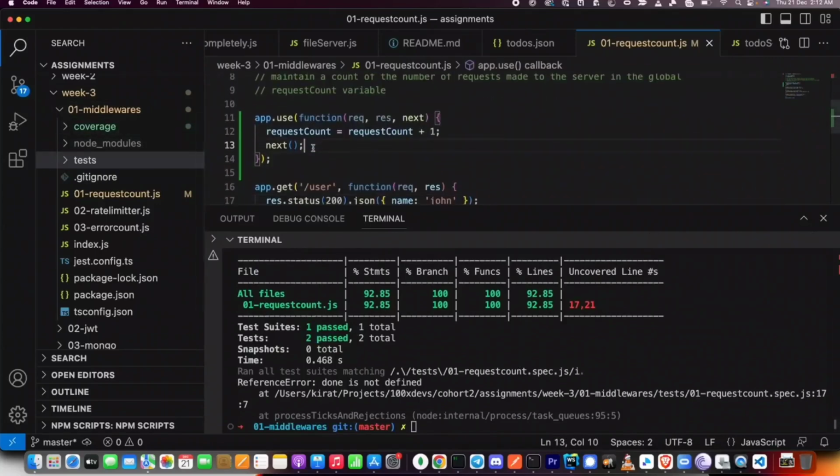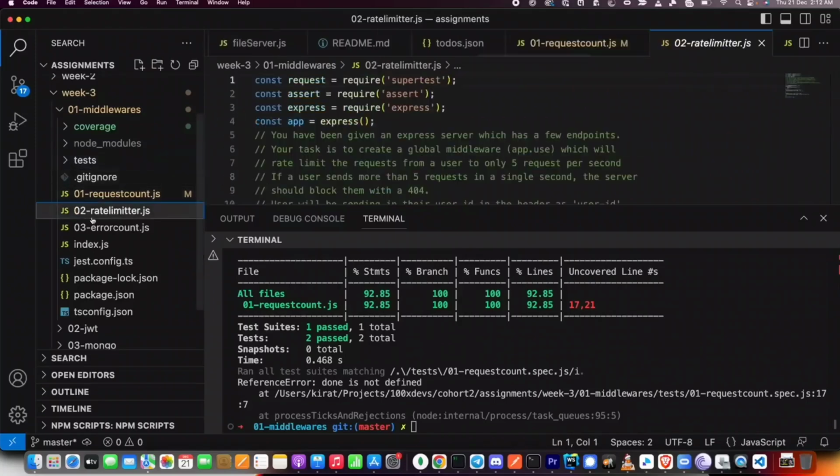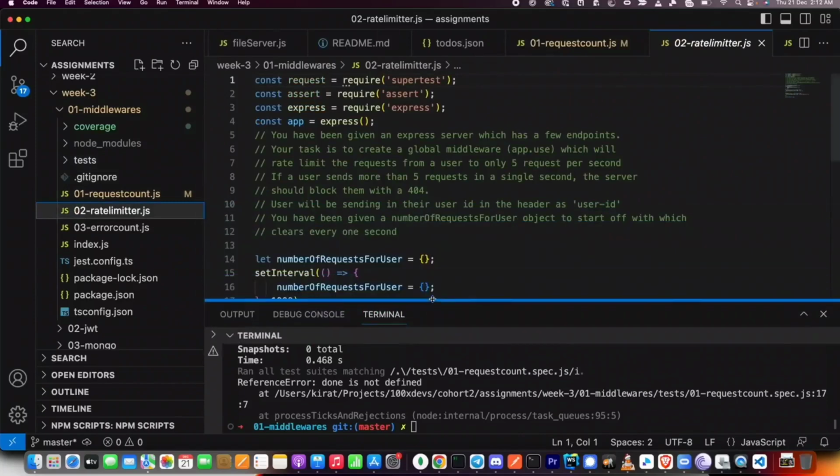Again, feel free to take a screenshot, look at the code. These are the lines of code that I added. 02-rate-limiter.js. This sounds interesting. It says rate limiter in the name. What is a rate limiter? Can you guess? It's basically if someone is trying to bombard your servers, which can totally happen, right? Someone might hit your servers very often, create a for loop to send requests to you. You want to prevent those requests. You want to throttle them. You want to tell them, hey, you can only send 1 request a second or something like that.